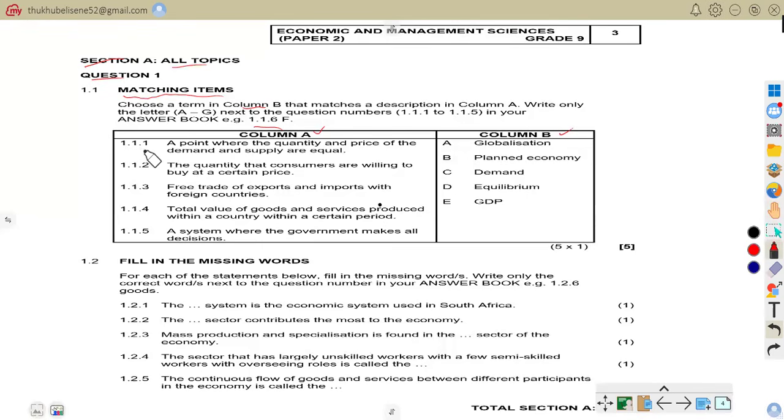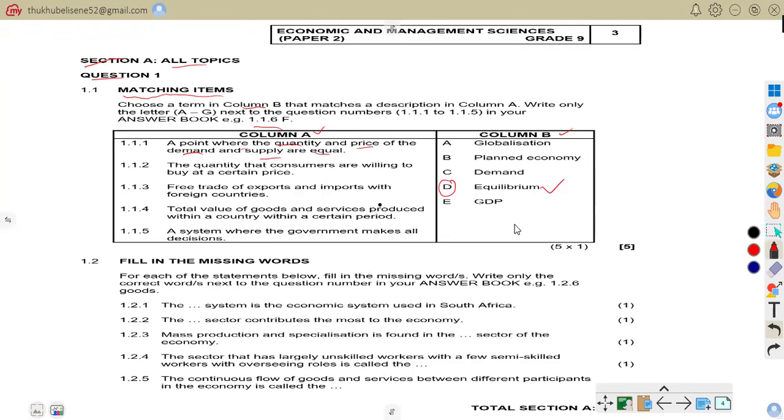The first one, 1.1.1, says a point where the quantity and price of the demand and supply are equal. That is a description in column A. Now we are to find the term in column B that matches this description. So the answer there is equilibrium, meaning the answer is D.